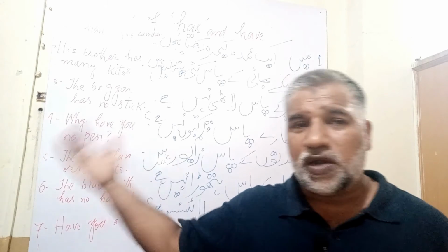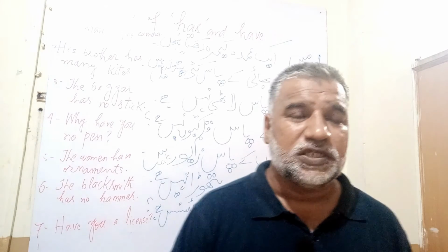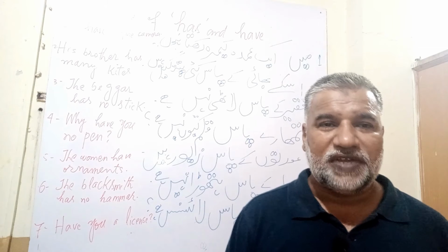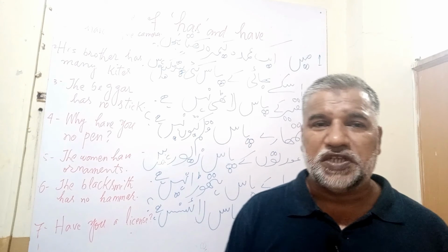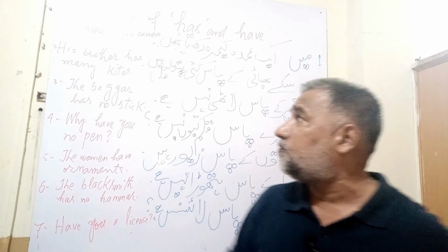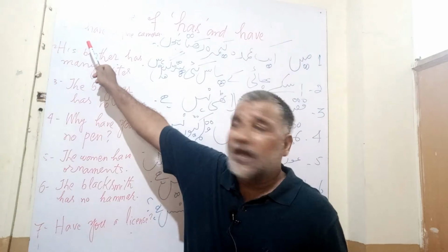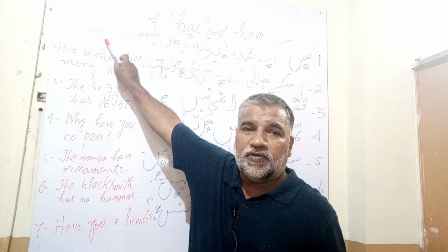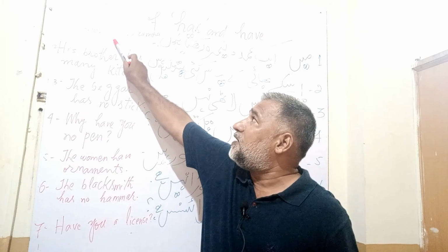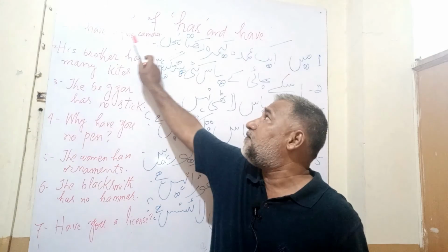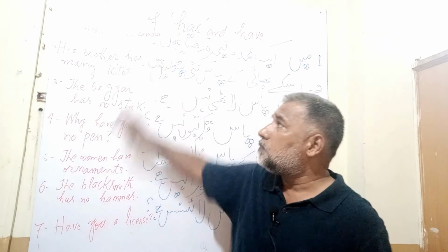And one more important thing that I would like to share with you is the use of grammar with the help of tenses. Very quickly we can see what the parts of speech involved in these sentences are. Let's have a look. I, pronoun; have, verb; a, indefinite article; fine, adjective; camera, noun.